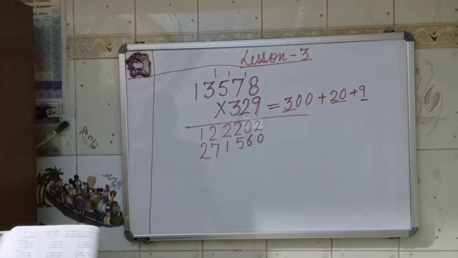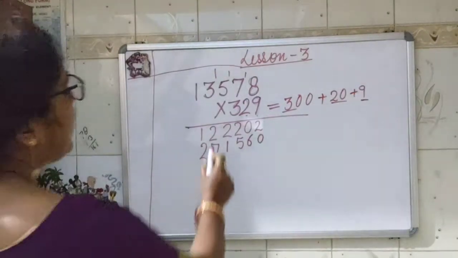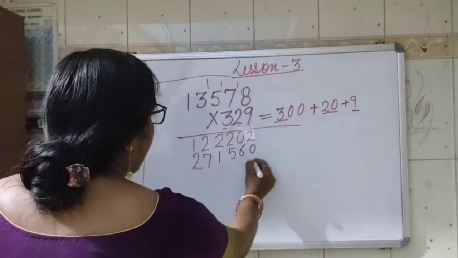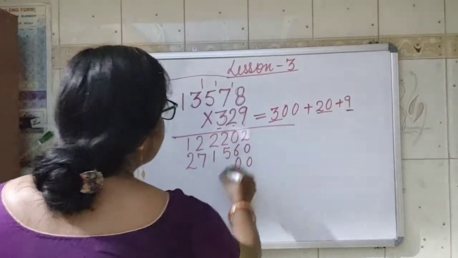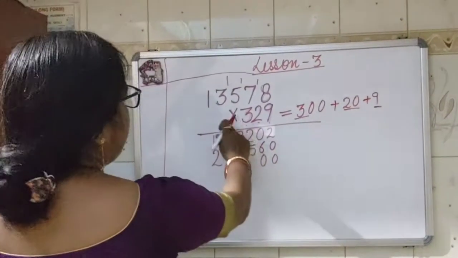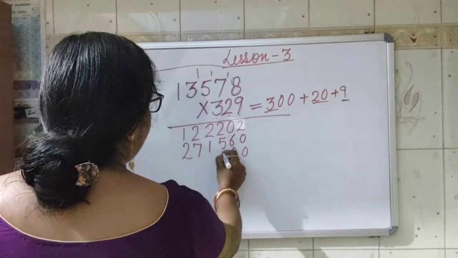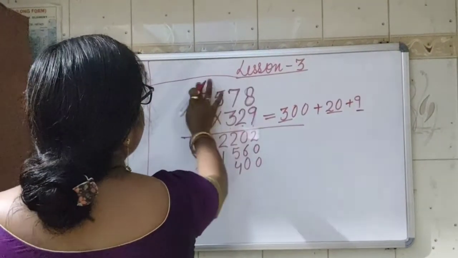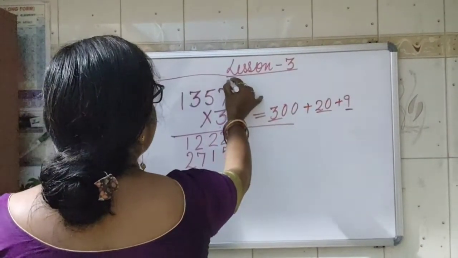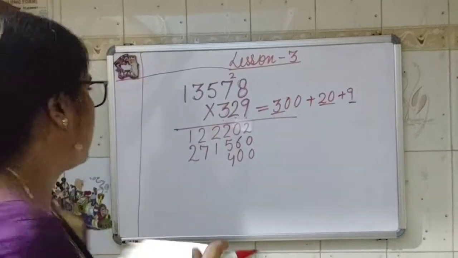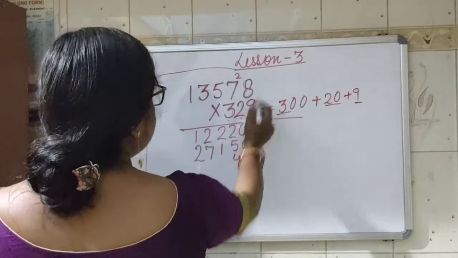Okay, this is the next term. Now we have to multiply it by 3. 3 is at the hundreds place. It means the ones place and tens place will be 0. So now we have to multiply by 3. 3 8s are 24. Carry 2. Now we have to rub this first. 3 8s are 24.